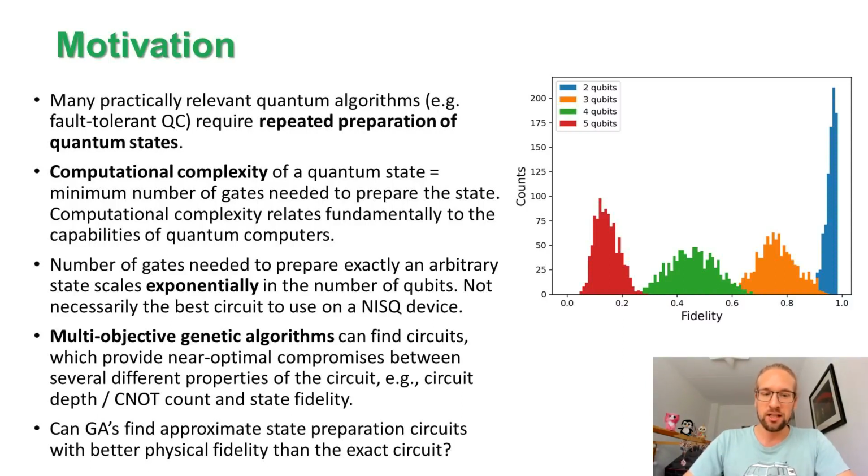Indeed, these multi-objective genetic algorithms can be used to optimize circuits with respect to several different goals. So here we could, for example, try to maximize the fidelity and minimize the length or the number of CNOT gates in the circuit.